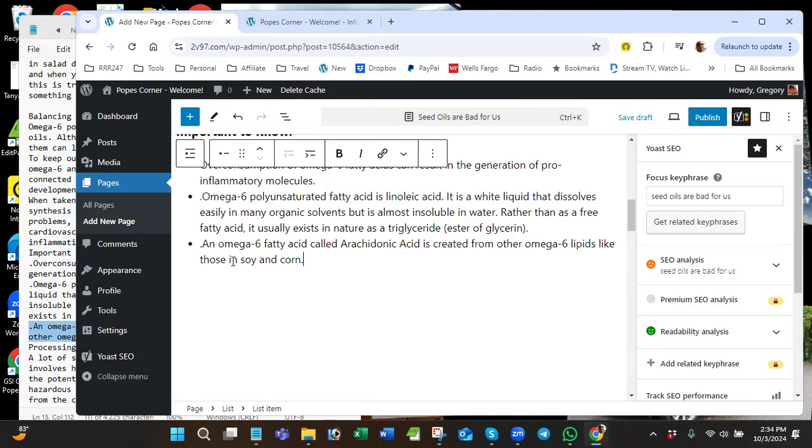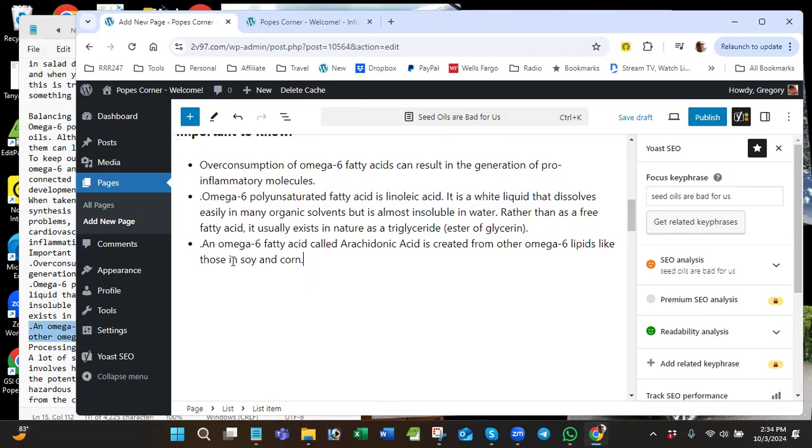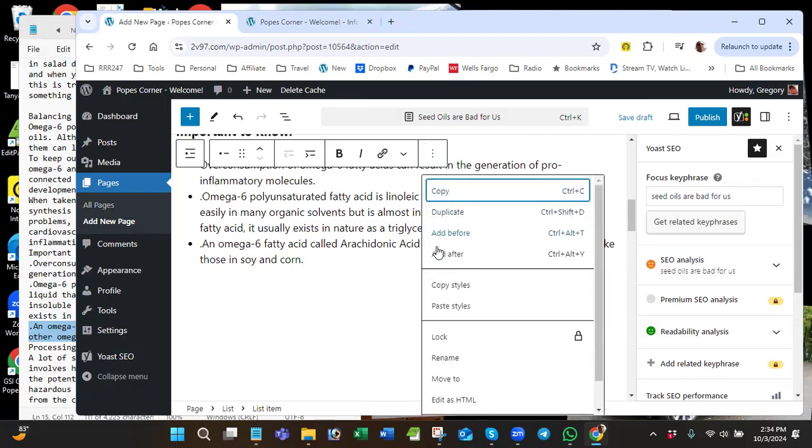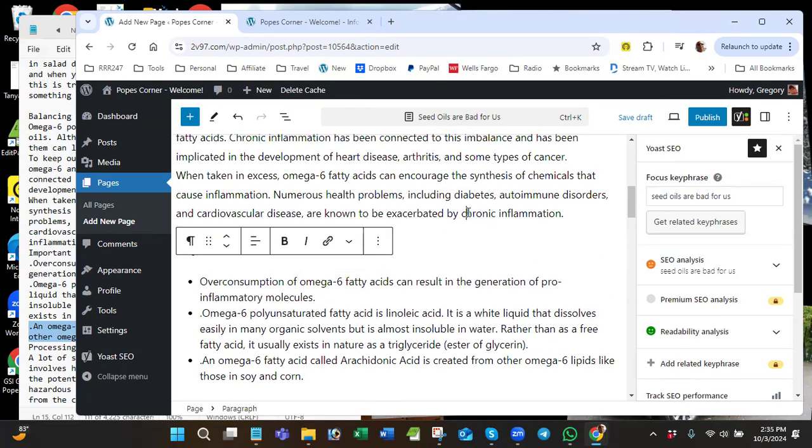All right, now the next one is going to be a heading, so I need to backspace that out of there. Now I want to create a new block, but I don't want it to be list. So when I hit enter, it's going to add me another list item. So all I got to do is click the 3 dots right here and insert after, and it'll give me a whole, no, it didn't. So I got to backspace that. And then let's see, how do I get out of this? All right, I'll show you another way. There's always a workaround, right?